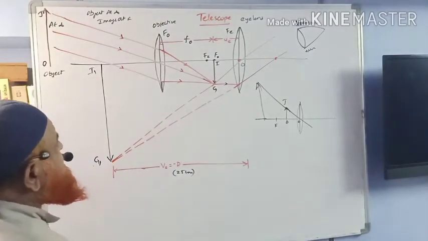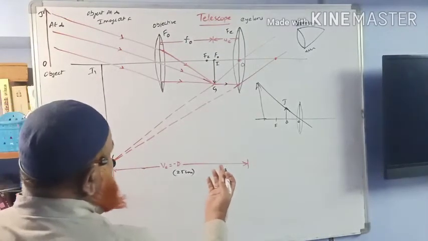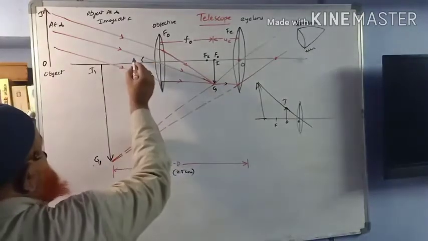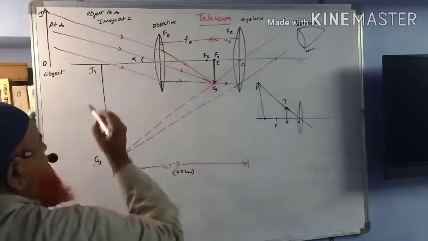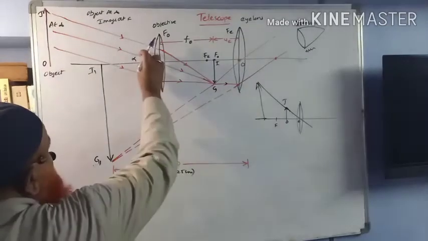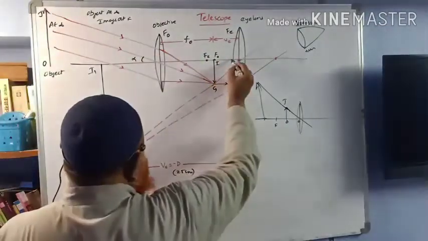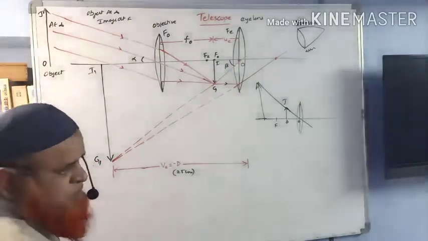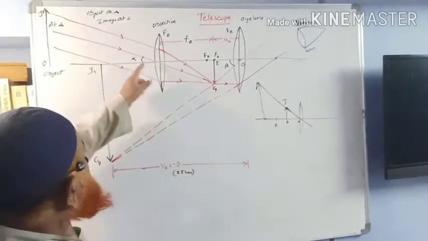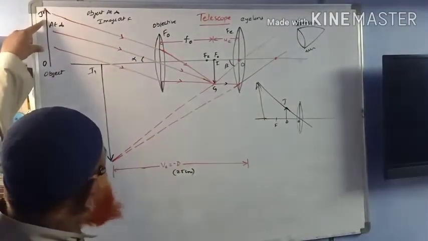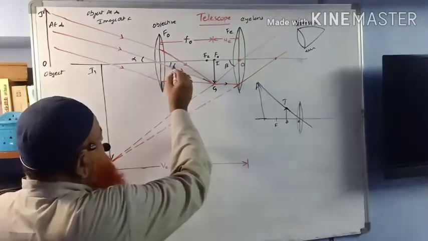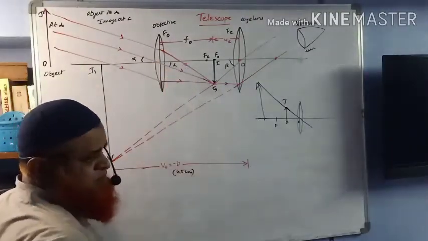Then here you need to find out the magnification. To find out the magnification, the angle made by the object is considered as alpha here. The angle made by the image is beta, isn't it? But instead of taking this angle, you can consider this angle also, because these are vertically opposite angles.